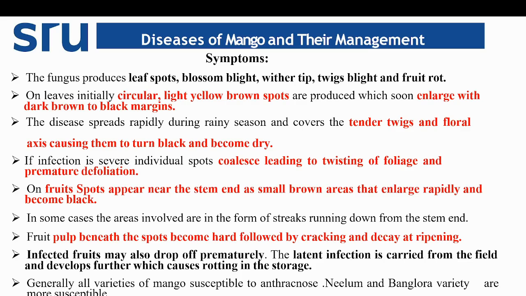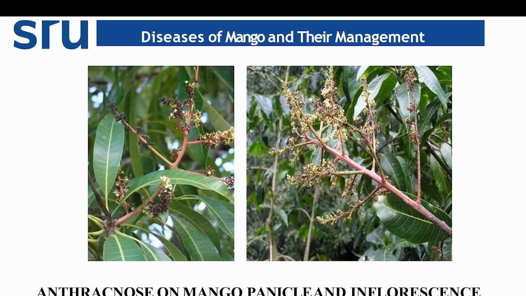Generally, all the varieties of mango are susceptible to anthracnose disease. The Neelam and Bangalora varieties are highly susceptible to mango anthracnose. These are the pictures representing the anthracnose disease in mango. You can see the complete inflorescence infected by the anthracnose pathogen Colletotrichum gloeosporioides. Here also both the leaves and inflorescence are infected with the mango anthracnose pathogen.